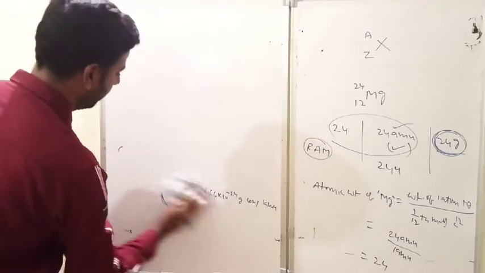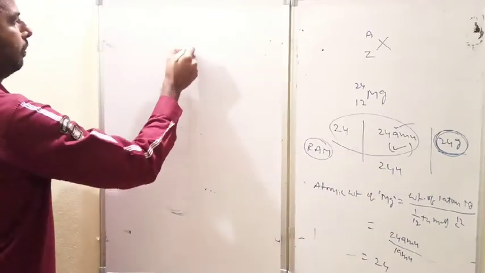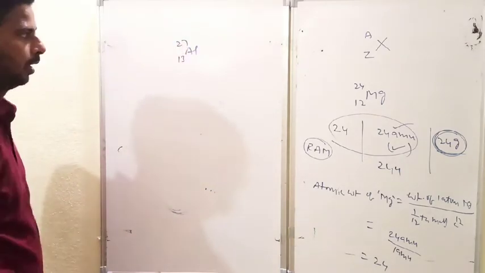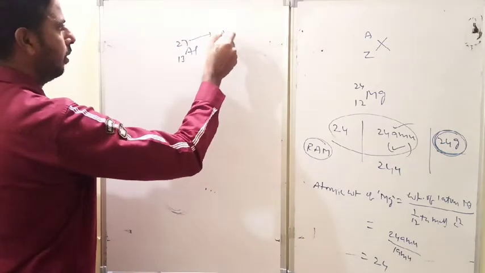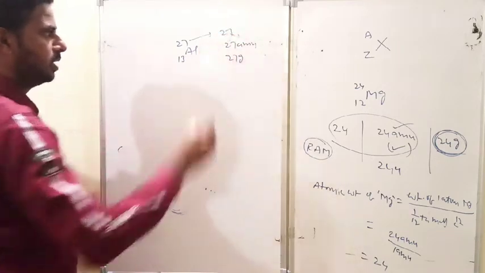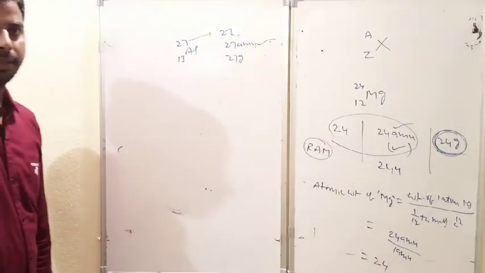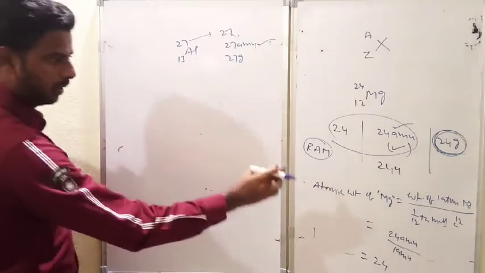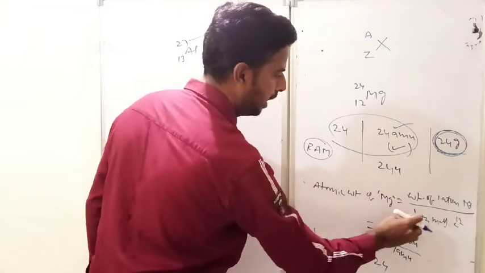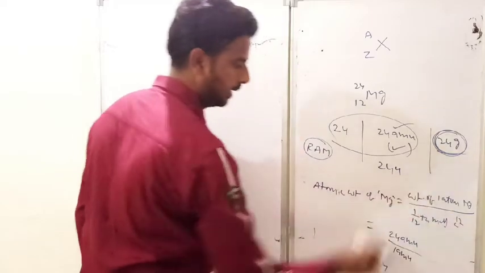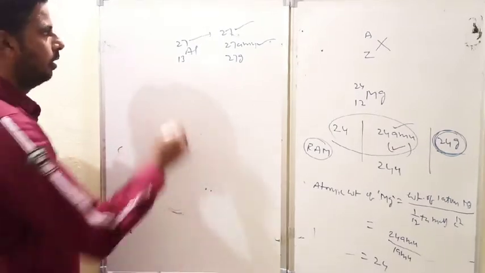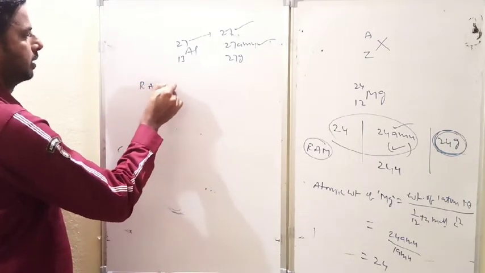Suppose if you take aluminium, you know atomic number 13, atomic weight 27. Now, this 27 represents 27 without unit, or 27 amu, or 27 grams. Among these, which is the correct notation? amu. Why is it? Just now I said, the atomic weight of magnesium, just replace aluminium: weight of one atom of aluminium divided by 1/12th mass of C12. So, it is fixed because it is a reference. Now, 27 amu by 1 amu, then what you get here? 27. So, 27 is a relative atomic mass.